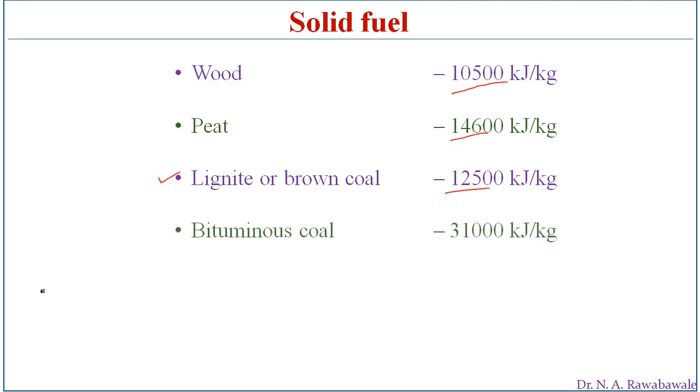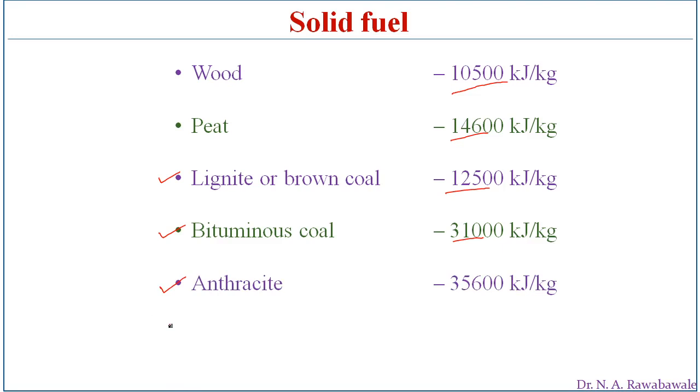Bituminous coal is another solid fuel. It liberates 31,000 kilojoules of heat energy per kg of bituminous coal. Anthracite is also a solid fuel, which liberates 35,600 kilojoules of heat energy per kg.